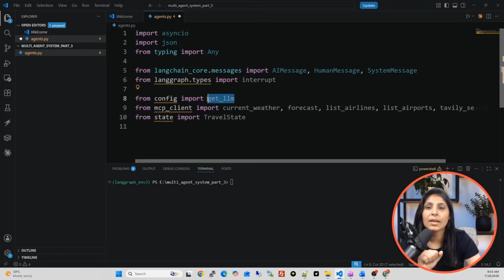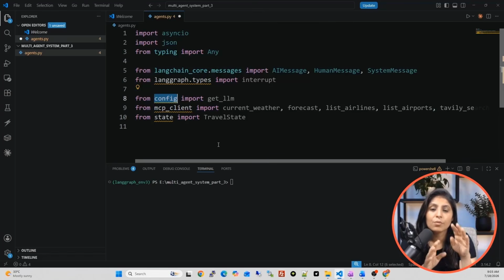Then we are using this get_llm function from config. So guys, this config file we are going to create. We will create one file with the name config.py, and in that file we will create one function with the name get_llm, and over there we will write the name of the LLM which we want to use. So in the part 1 video and the part 2 video, what we did was write everything in a single file, right? We were loading the environment variables in that file. We were loading the LLMs over there. We were writing the code for agents in the same file. Then we were creating the graph over there. We were running the code from there, right? So everything we wrote in a single file.